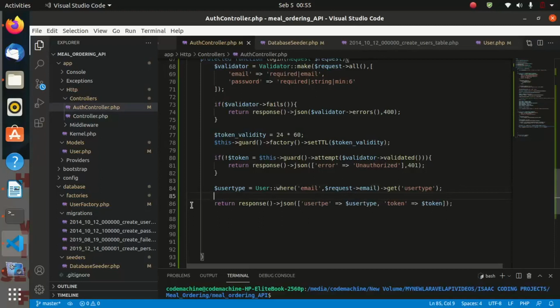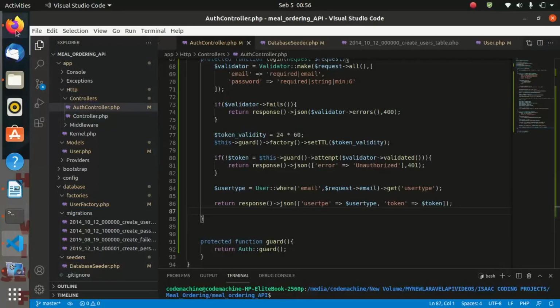So for now, we are having the code for register, we are having the code for login, and now we are going to go ahead and test those two functions, the login and the register function. So for us to test, we must use what we call Postman.